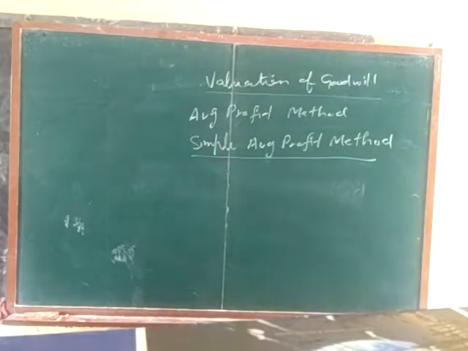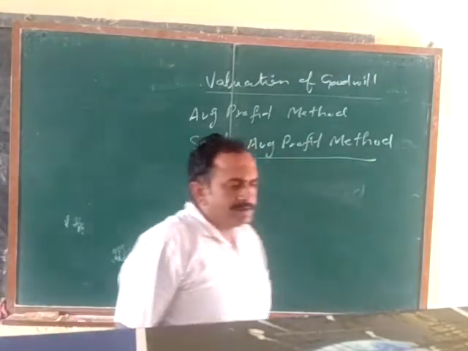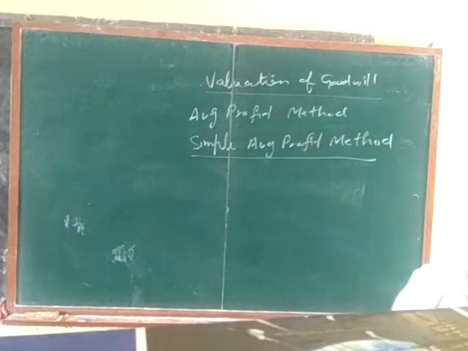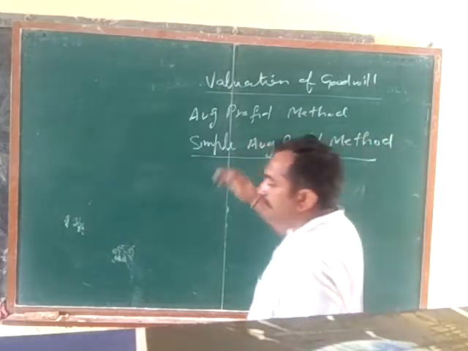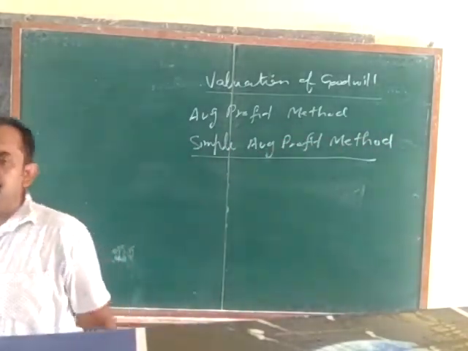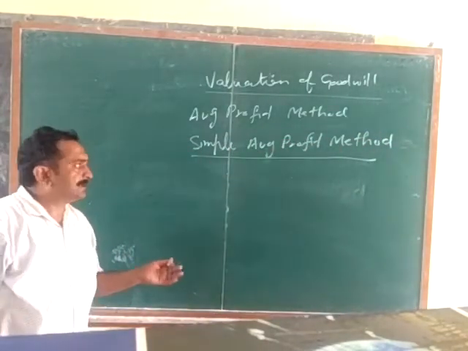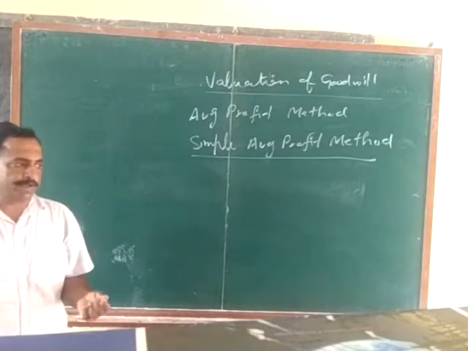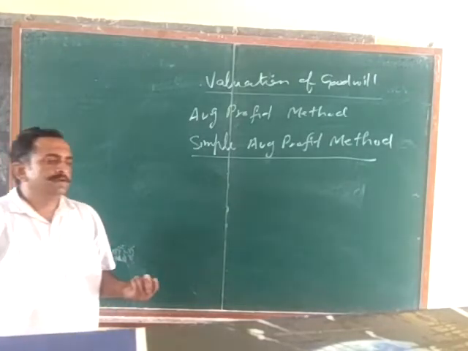Under this method, the goodwill is valued at some years of purchase of average profit. Means we have to calculate the average profit for a particular period, and